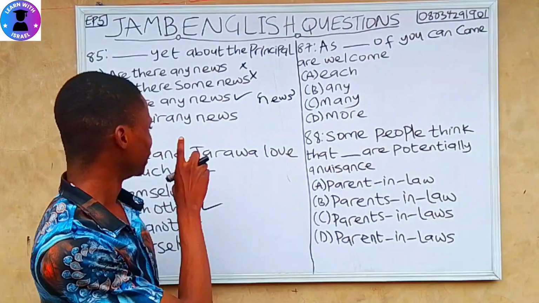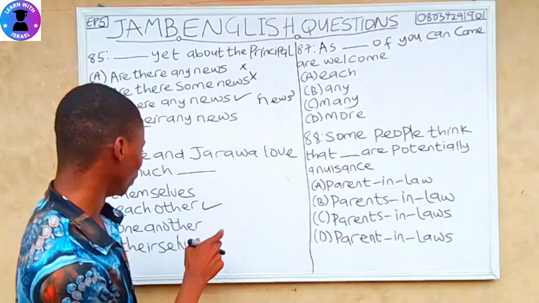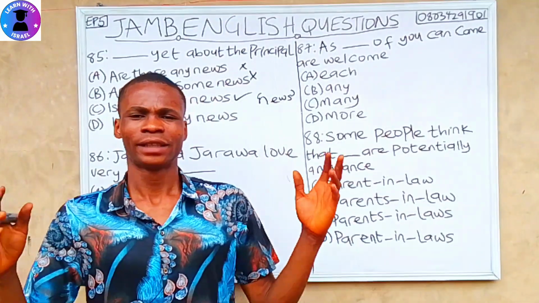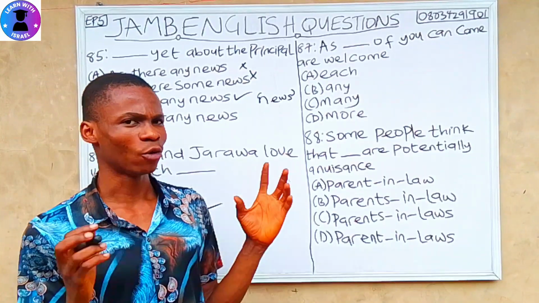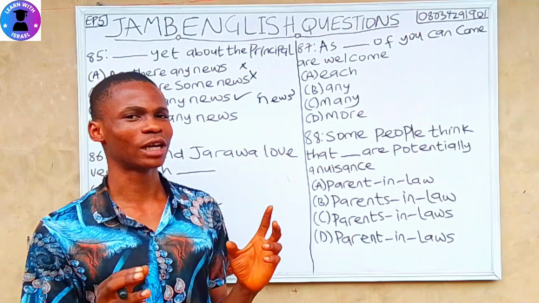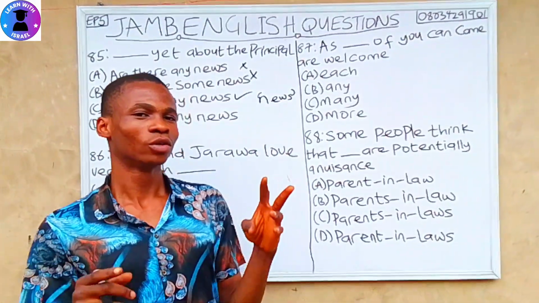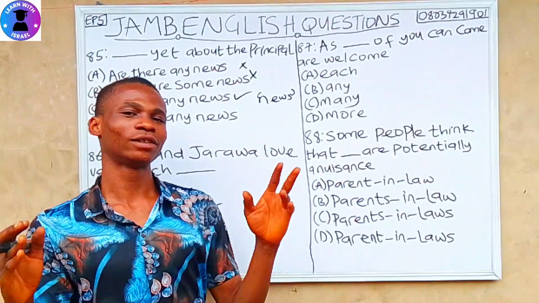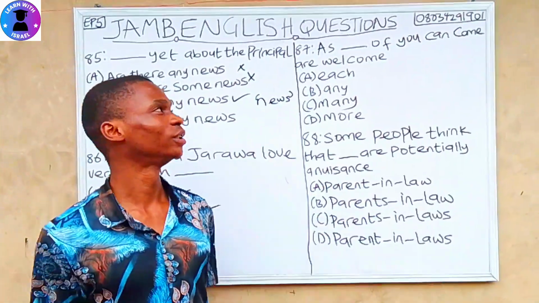But the kind of sentence you can use one another for is: three brothers are fighting with one another. I hope you get it now. Remember, I said one another deals with three or more. So it is right to say three brothers are fighting with one another. But you can say Jane and Jarawa love very much each other.